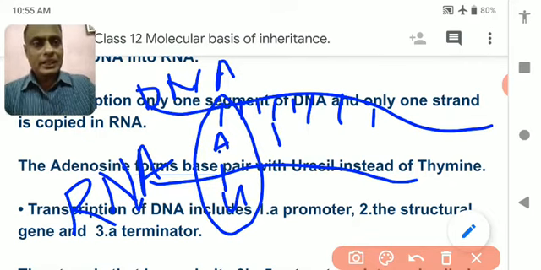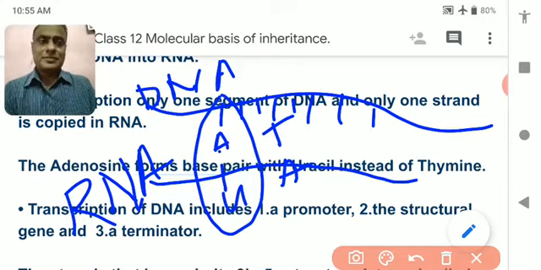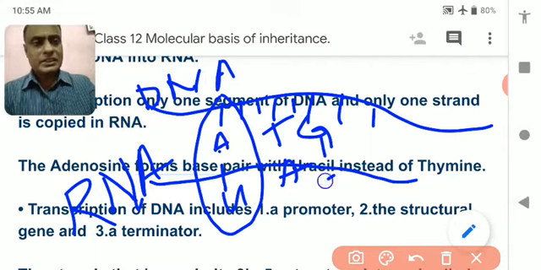At the place of thymine in DNA, they form adenine. They pair with adenine. At the place of guanine, they pair with cytosine. At the place of cytosine, they pair with guanine. But at the place of adenine, they pair with uracil.